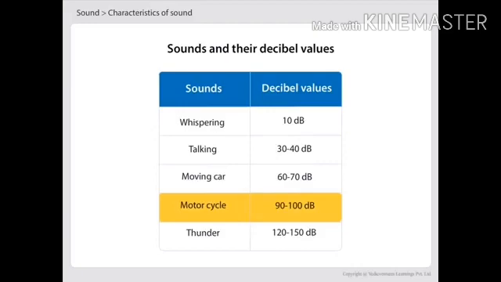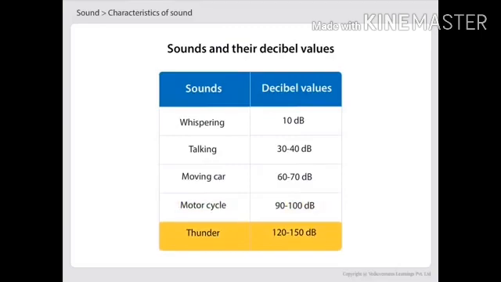A motorcycle produces a sound of decibel value between 90 and 100 decibel, whereas thunder has a sound of decibel value between 120 and 150 decibel.